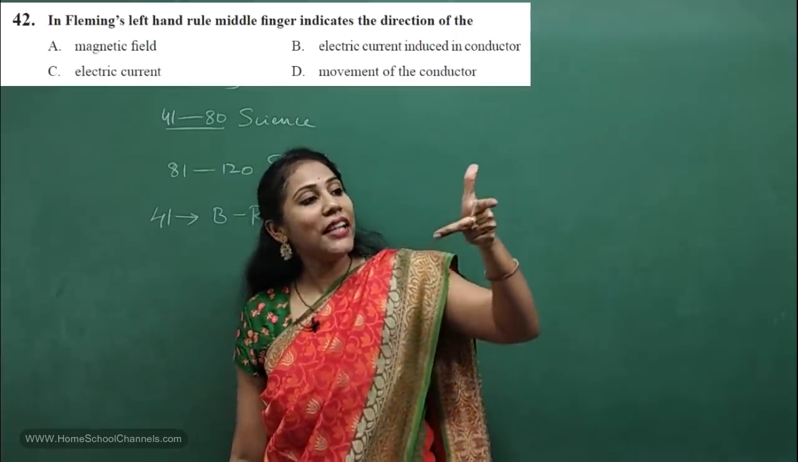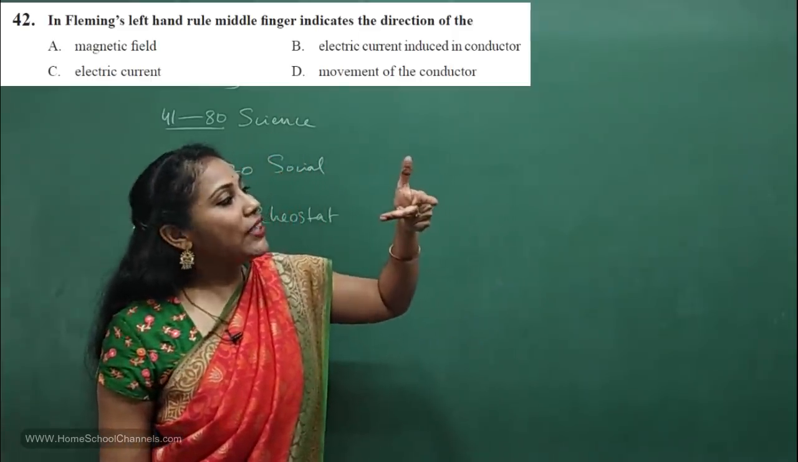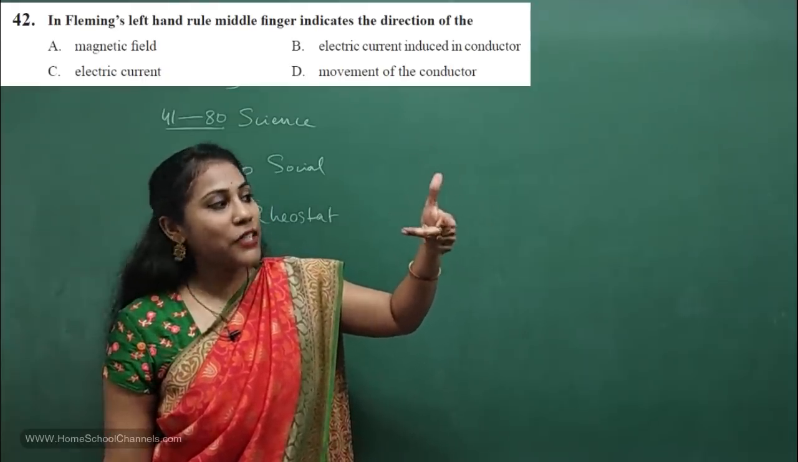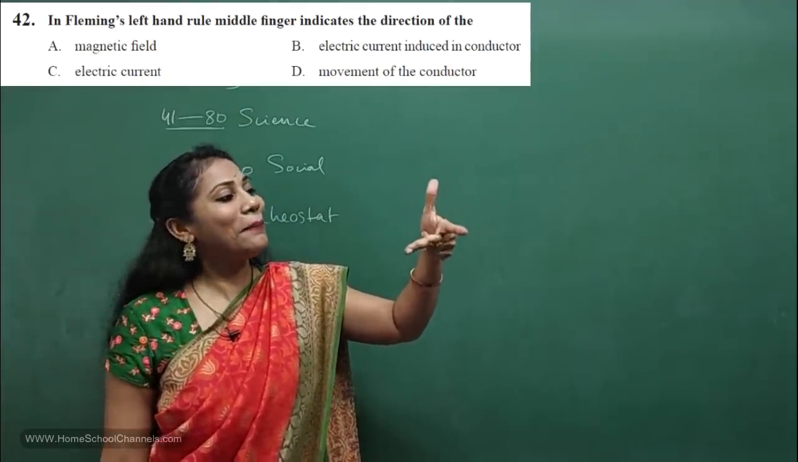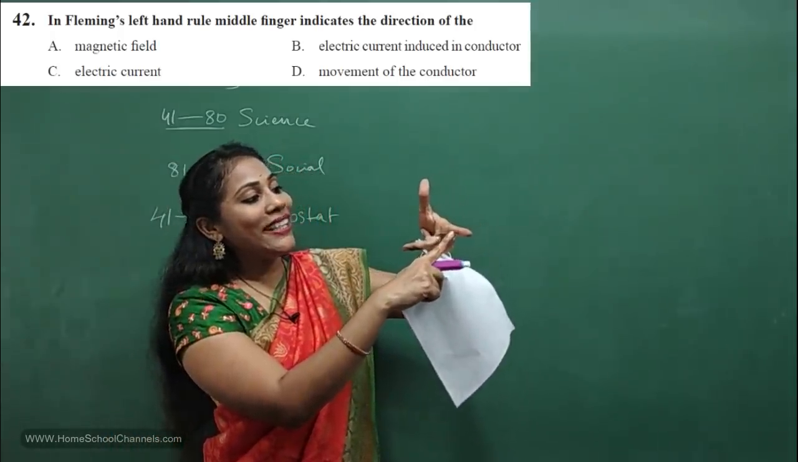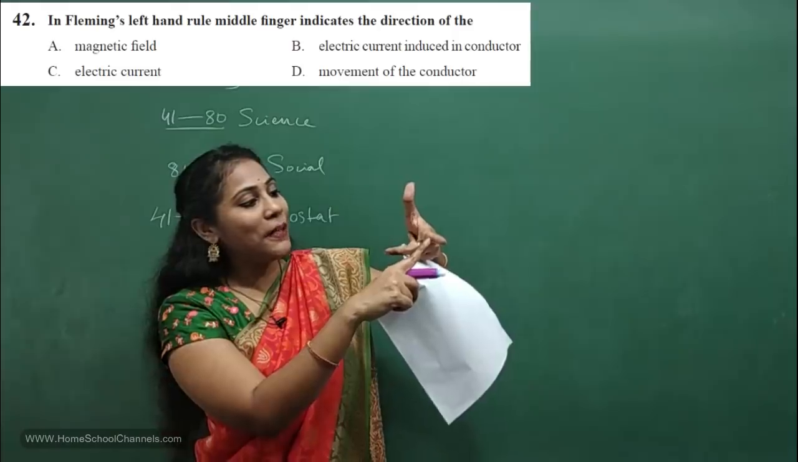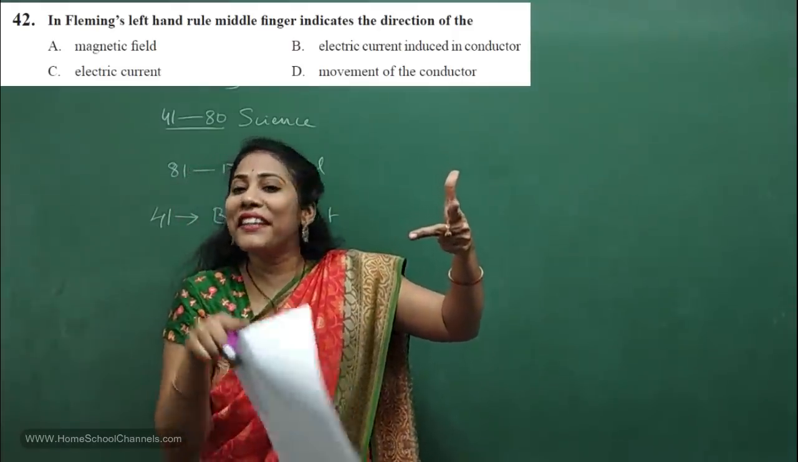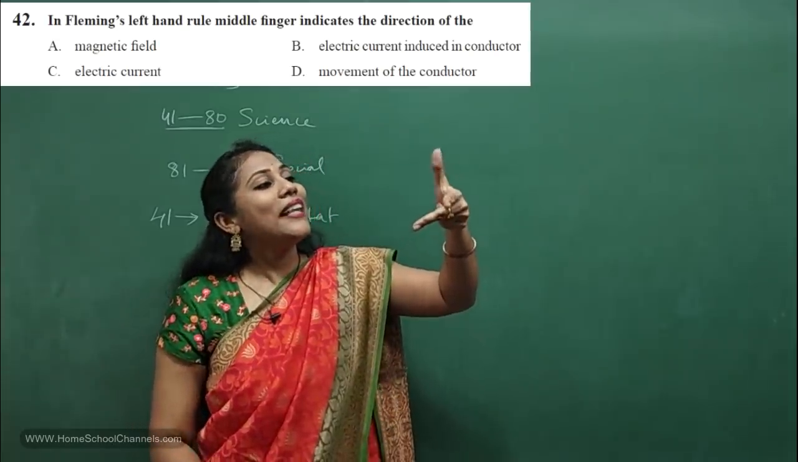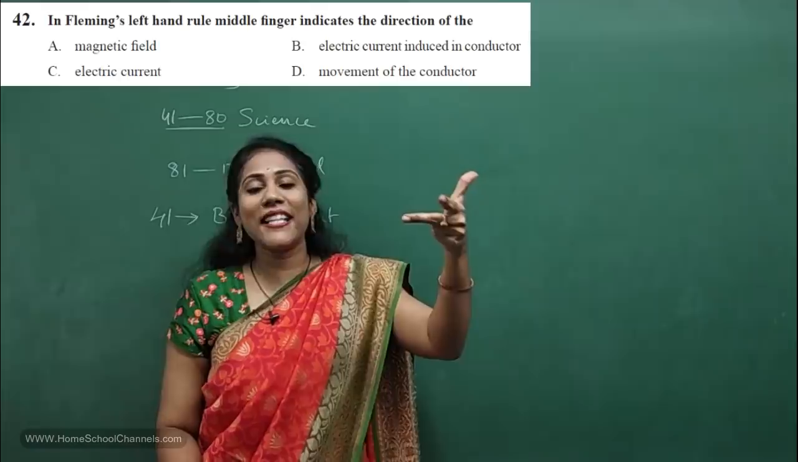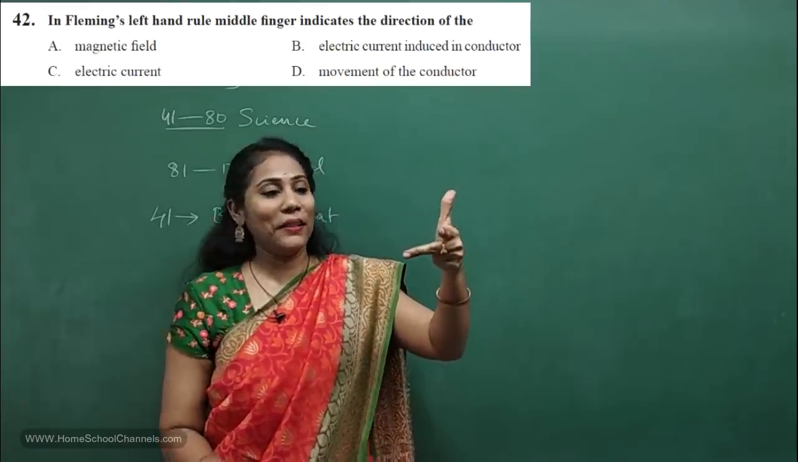So if you take your left hand and keep the thumb finger, index finger and middle finger perpendicular to each other, your index finger will indicate the direction of magnetic field, the middle finger indicates the direction of electric current, and the thumb finger will tell you the direction of force experienced by the magnetic field, right?